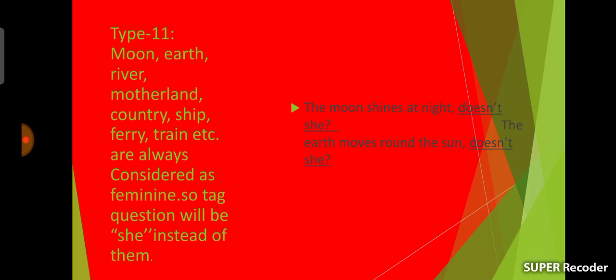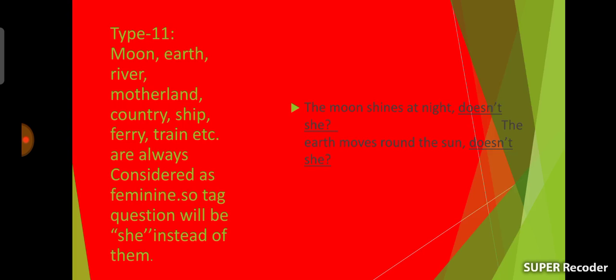Let's see another example. The earth moves around the sun, doesn't she? Here the earth is the subject, so we should use she instead of the subject. And this sentence is also affirmative. We should use a negative tag here and the note of interrogation. The earth moves around the sun, doesn't she?